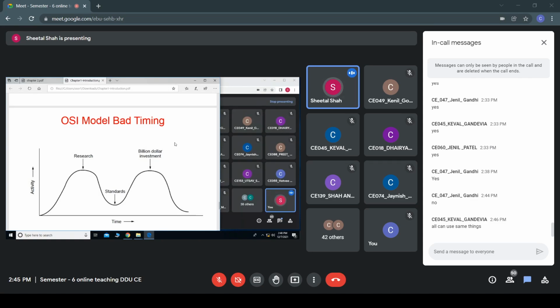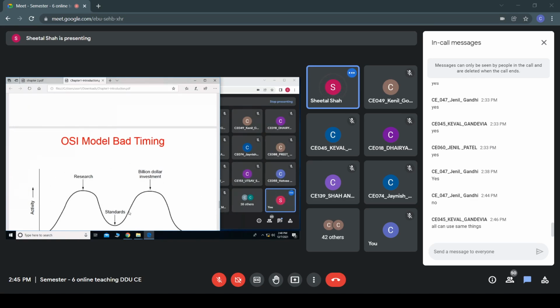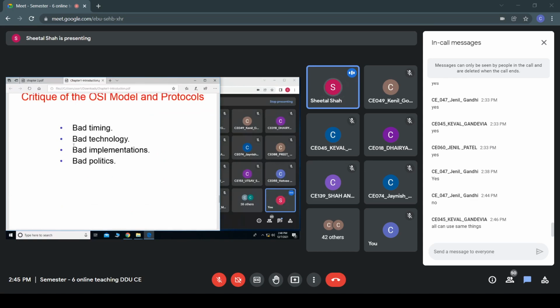It has been crushed between the research as well as this $1 billion investment. So this is also known as the apocalypse of the two elephants. The two elephants are the research work as well as the investment, and the standards were crushed for this OSI protocol.